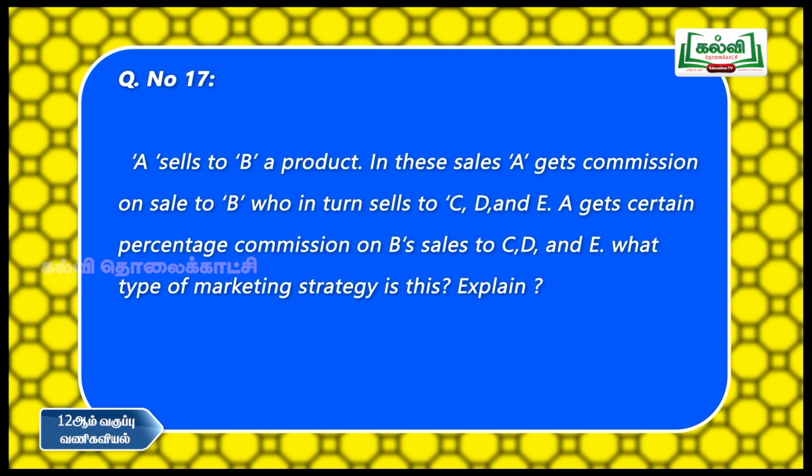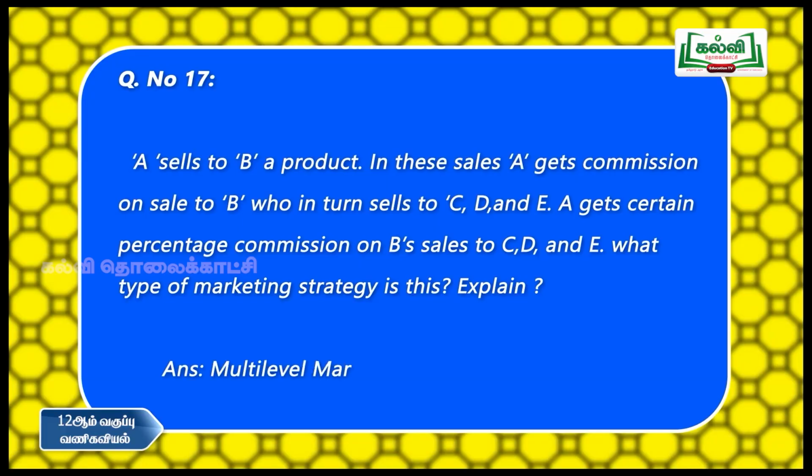We all know very well the product Amway. Amway products are sold only through multi-level marketing. One person has to introduce some agents under him. Each agent has to introduce in turn 5 persons. It goes on like that. So it's like a pyramid type of marketing. So this is called multi-level marketing.